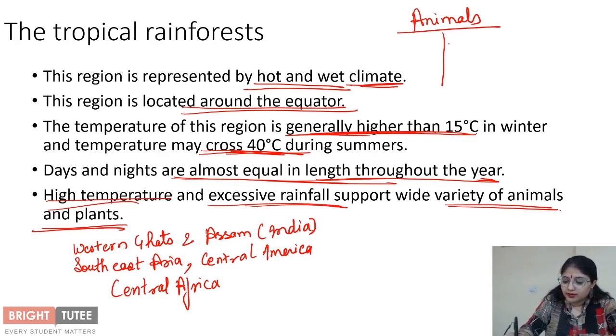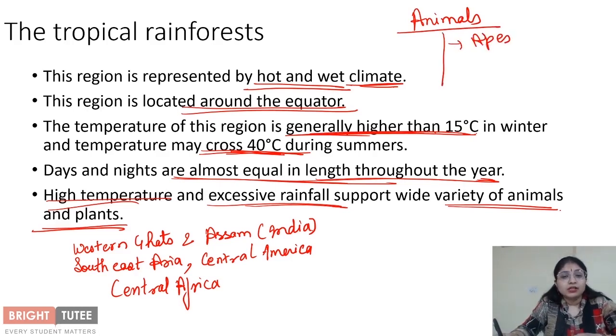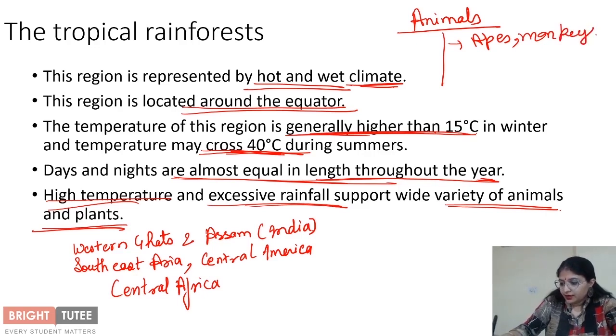What are these animals? There are apes. Like I said, there are a variety of animals that are present in this tropical rainforest. So we will see that these animals also are varied in their shape, sizes and different adaptations. So there are apes, then there are monkeys, right? There are gorillas, right?